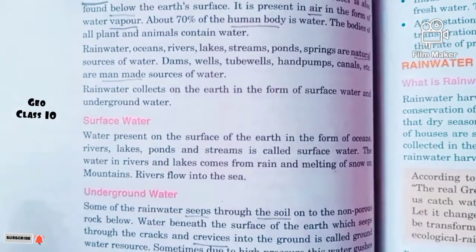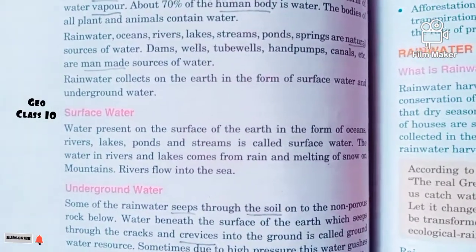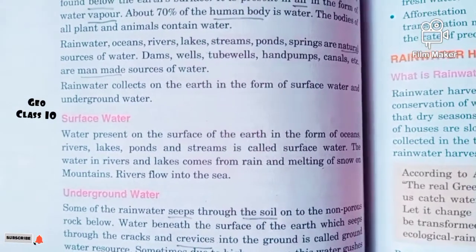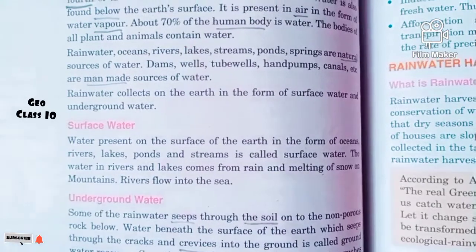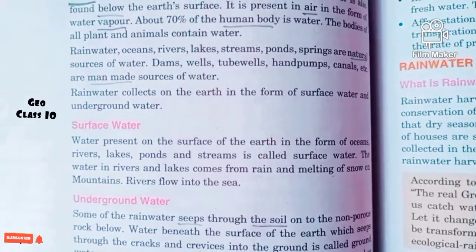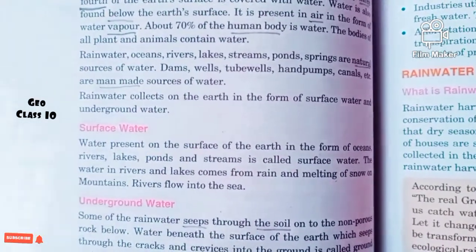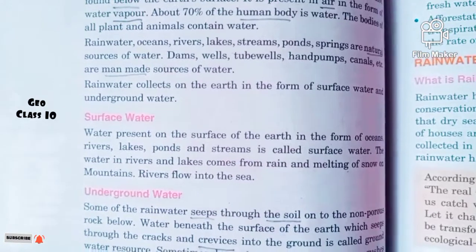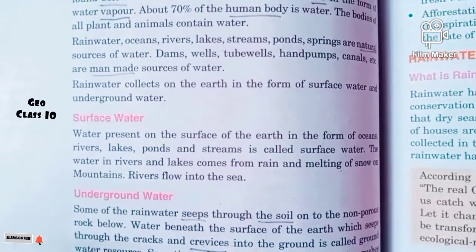But to store water artificially, we have dams, wells, tube-wells, hand pumps and canals. These are man-made sources of water storage. Natural plus man-made sources are trying to save water and make use of it for human beings, because water is one of the essential parts of life.